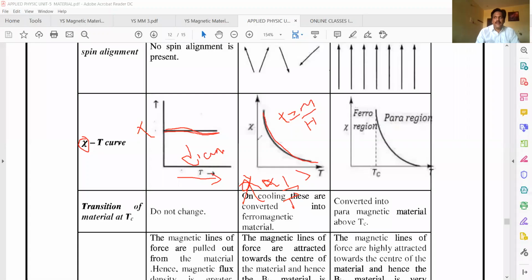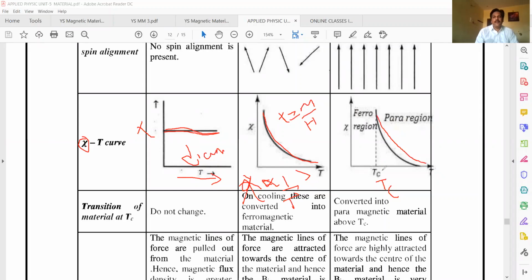So paramagnetic material susceptibility depends on temperature. Diamagnetic material susceptibility is independent of temperature. It is clear. Next, let's go to ferromagnetic materials. Here also susceptibility depends on temperature. Up to this point is called the Curie temperature, Tc. Up to the Curie temperature, the material shows ferromagnetic behavior. After the Curie temperature, it goes to paramagnetic.